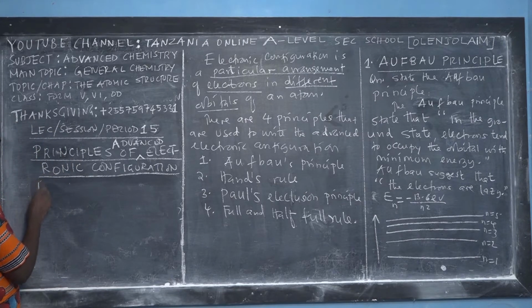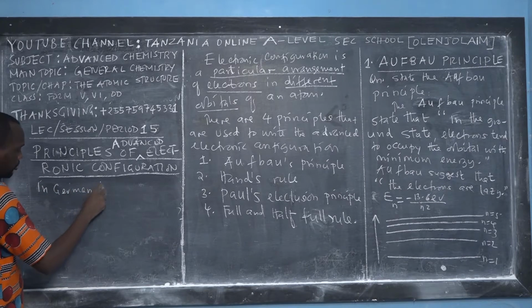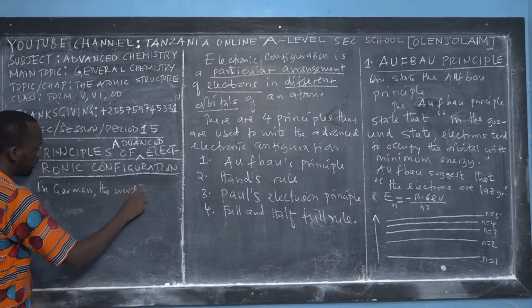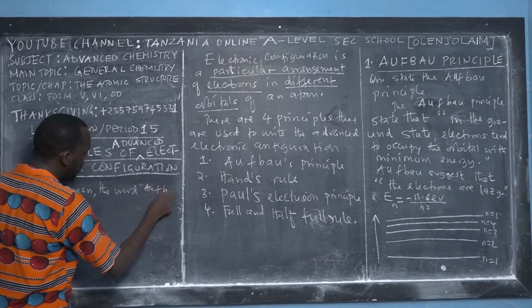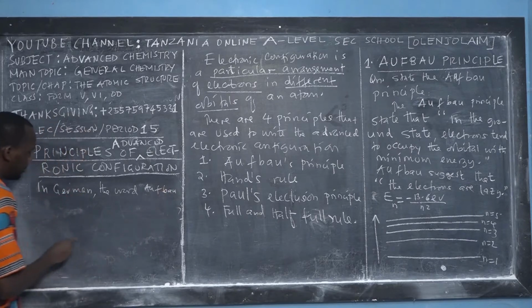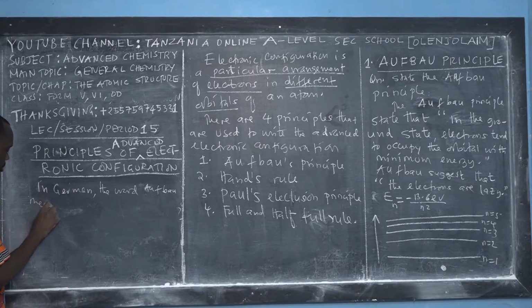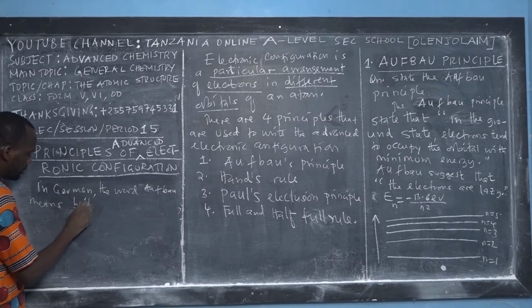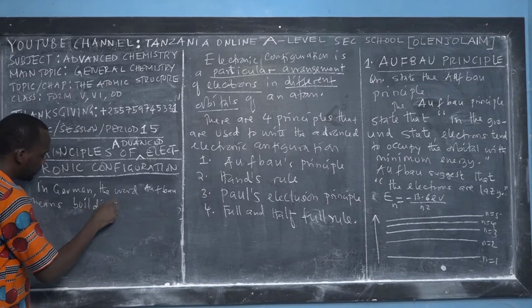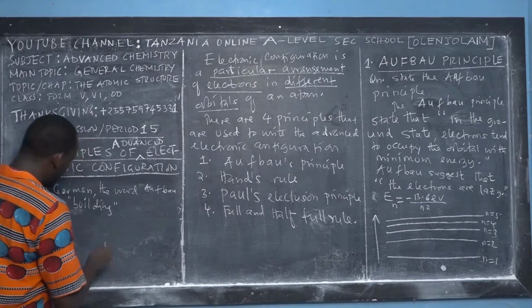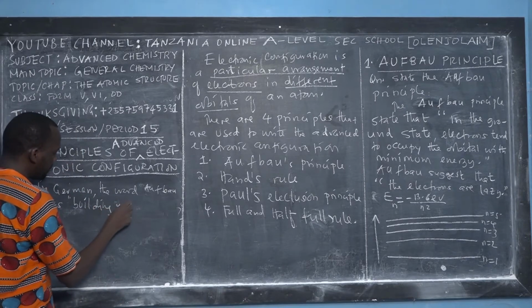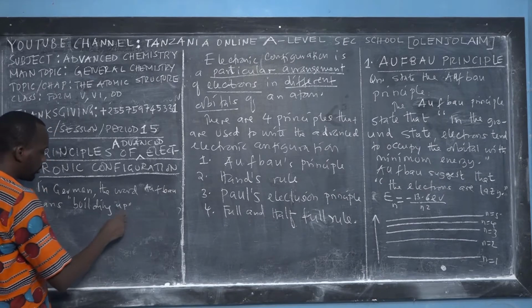So in German, the word Aufbau means building up, or construction.